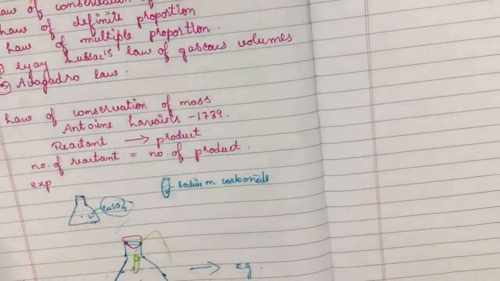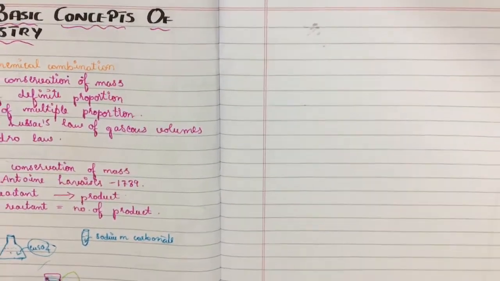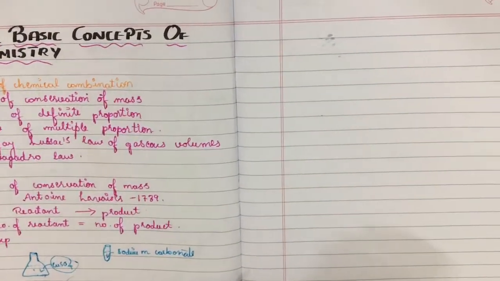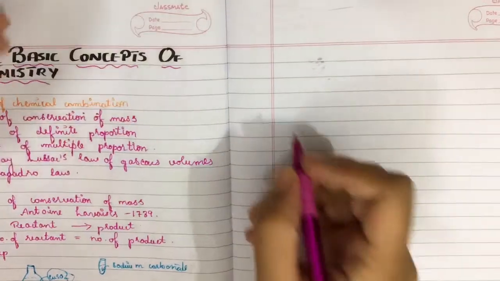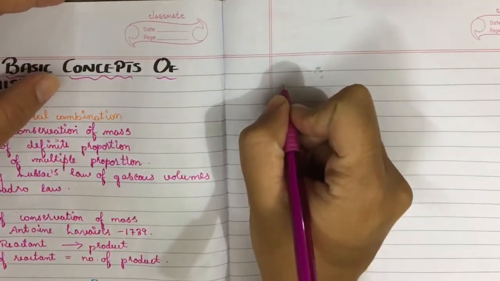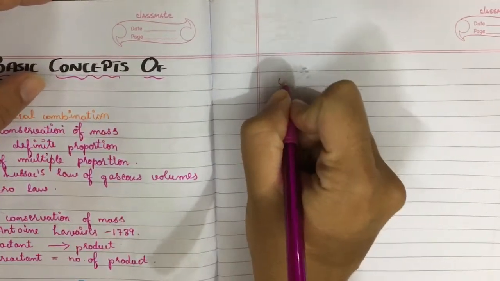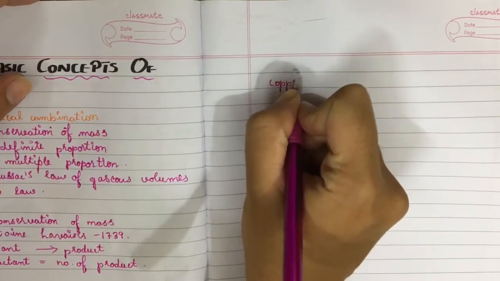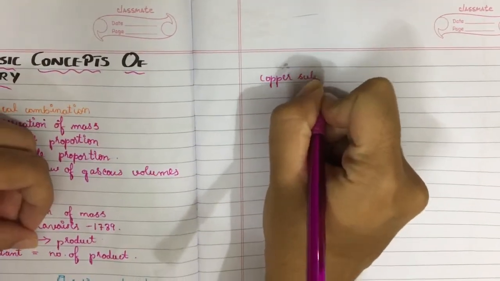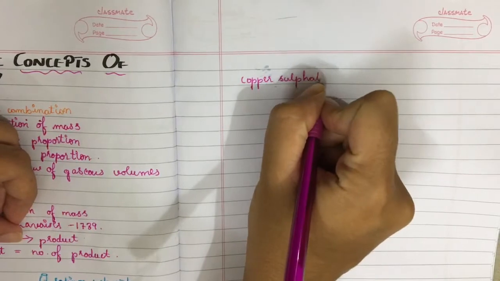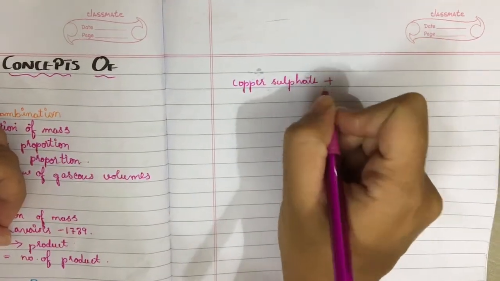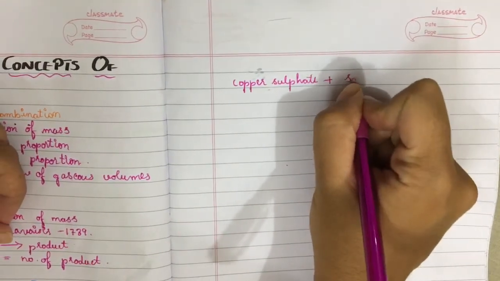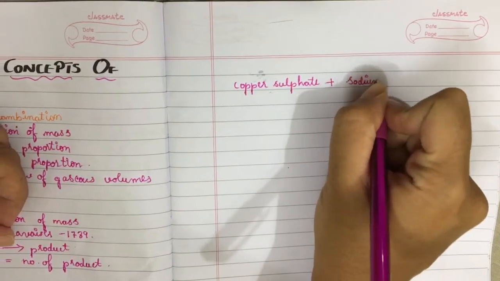So we can write the reaction for this. He took copper sulfate in the conical flask and sodium carbonate in the test tube.